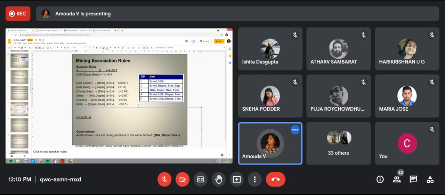For an example, first one, milk and diaper. First transaction, it is not there. Second transaction, it is not there. Third is there, here milk and diaper is there. So A is here, milk and diaper is here. A is here, milk and diaper is here. Only in these 3 transactions, you have to check A union B. What is A union B? These 3 transactions are taken for consideration because of A.